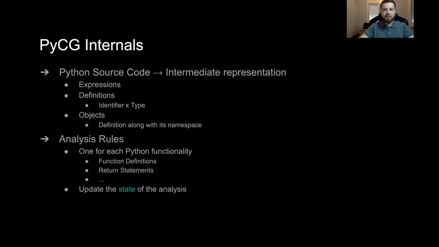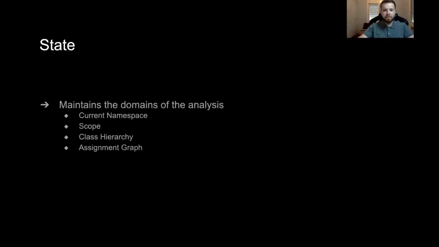PyCG evaluates the expressions of the intermediate representation using simple rules that we have created for each one of Python's functionality. These rules work by retrieving the current state and updating it accordingly. The state is the structure that contains the domains of the analysis, those being the current namespace, the scope, the class hierarchy, and the assignment graph.